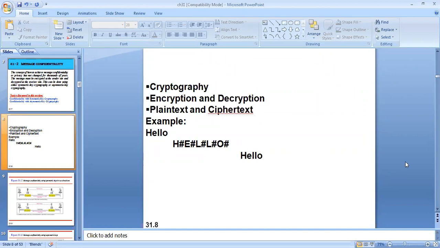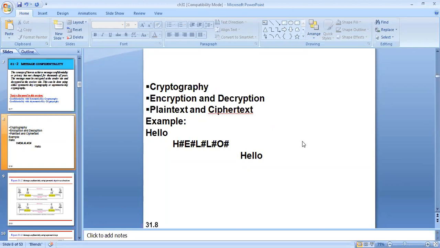In more detail, cryptography is the science and art of transforming messages to make them secure and immune to attack. We need to make messages highly secure so that they can withstand any attack from a third party or from hackers. So that is cryptography. In cryptography, we have two things, encryption and decryption. So what is encryption all about?